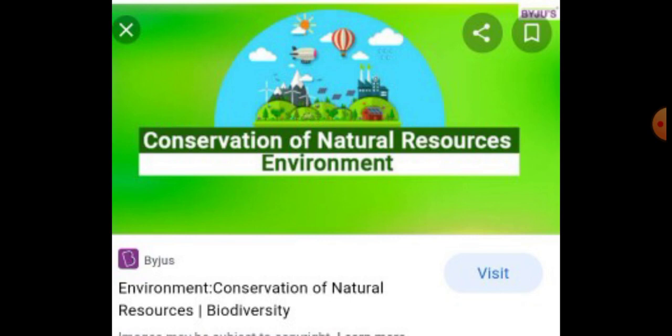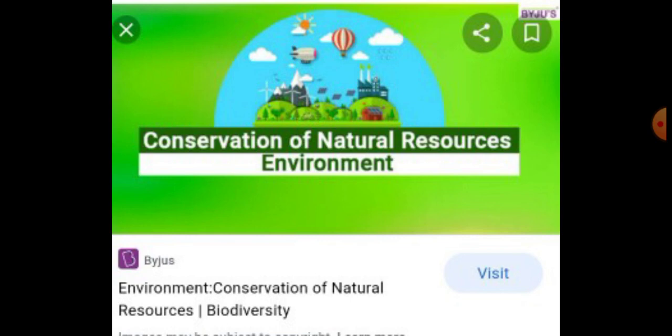Students, if we follow all these measures, we can protect and conserve our natural resources. We need to rationally use these natural resources to maintain the environment and secure our future.